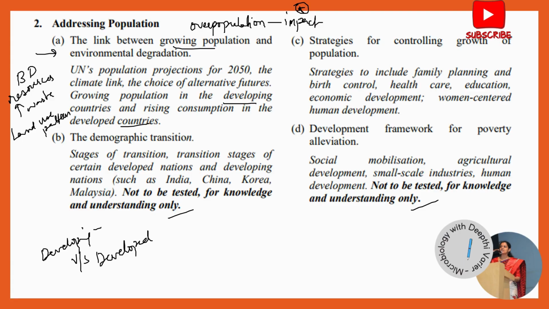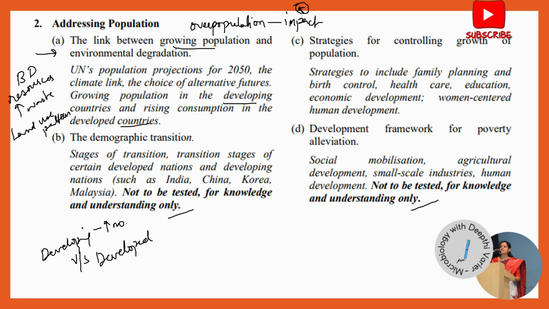Developing countries have a growing population, so they need more resources, there is more consumption, they require more food, or there's more pressure on every sector for more output. Their demand for resources is also high. The pollution that they cause is more, the waste that is generated is more, correct?